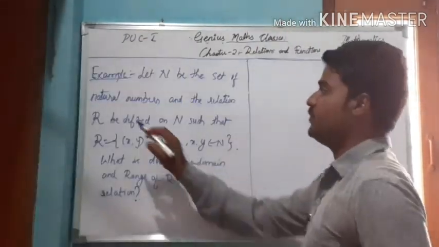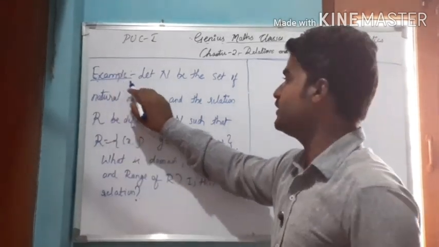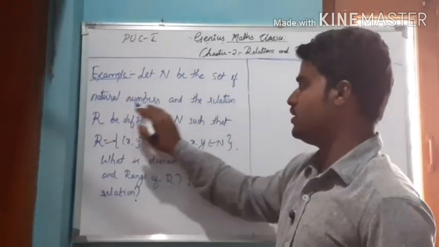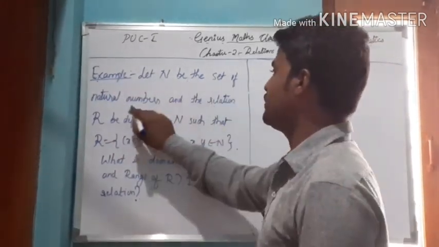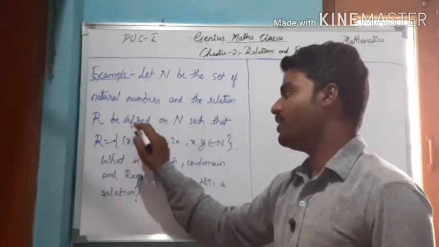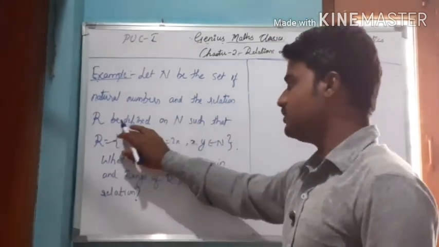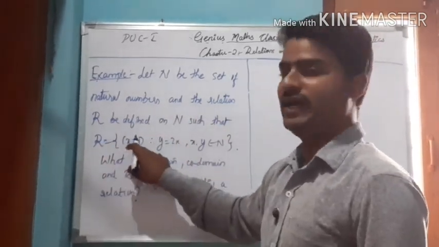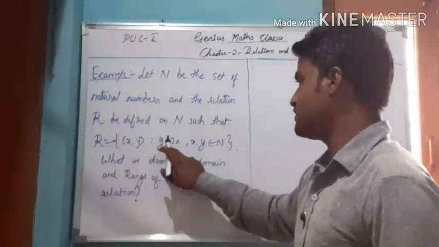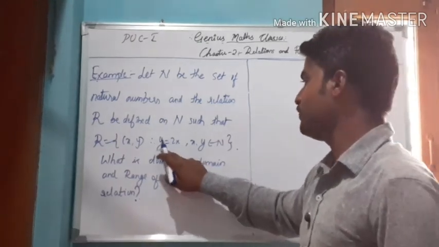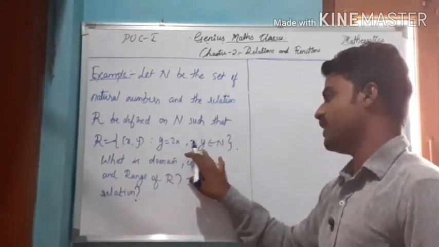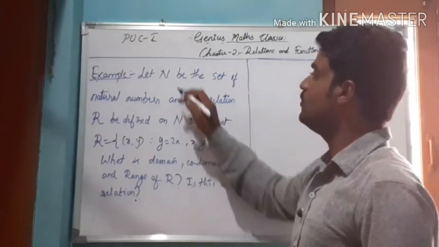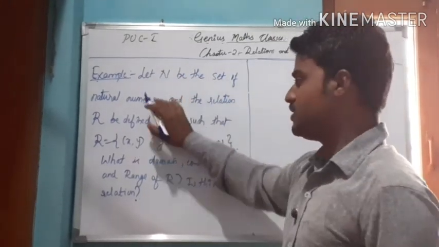Let me consider some examples based on functions. Let N be the set of natural numbers, and the relation R be defined on N such that R is given by the ordered pairs (x, y) such that y equals 2x, where x, y belong to N. So this is our example.